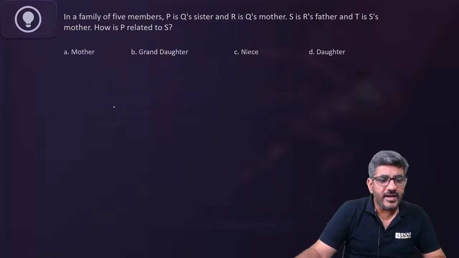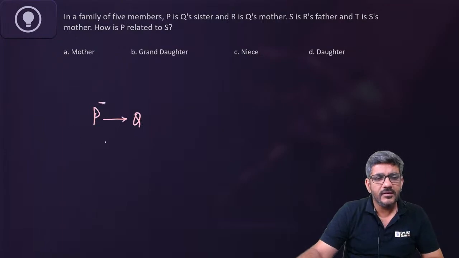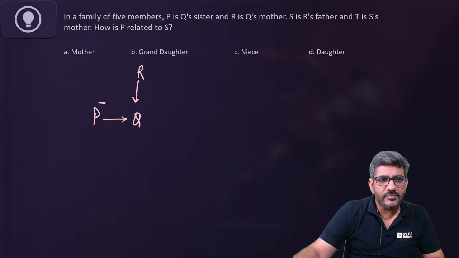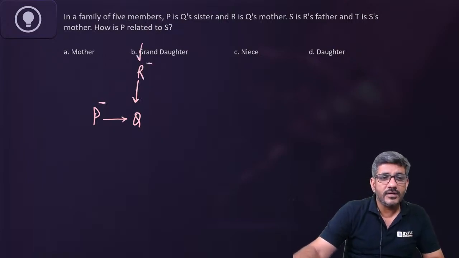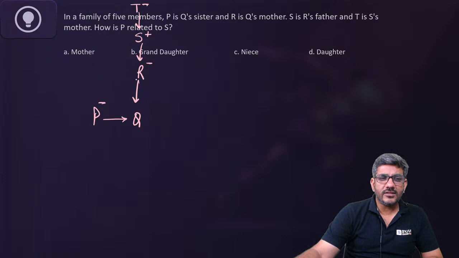In a family of 5 members, the question says P is Q's sister. So P is Q's sister. We know P is female. I don't know about Q. R is Q's mother. So basically R is the mother for both of them. S is R's father. Oh God, it goes above. And T is S's mother. Oh my, it went even higher. So T is the mother of S, S is the father of R, R is the mother of Q, and P is the sister of Q. How is P related to S?